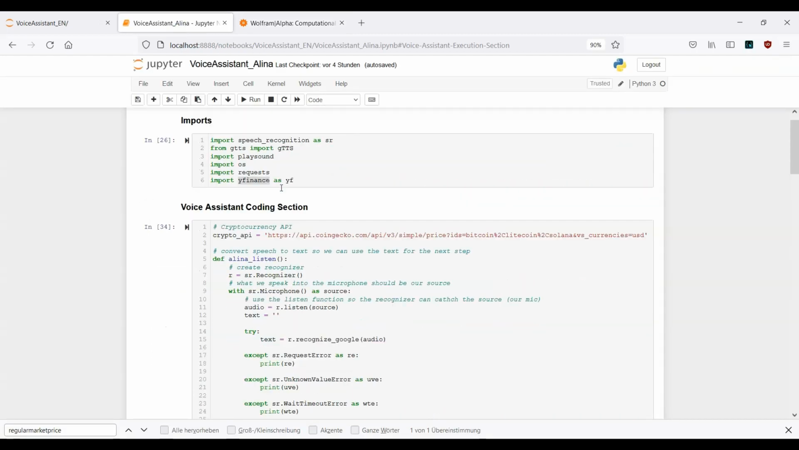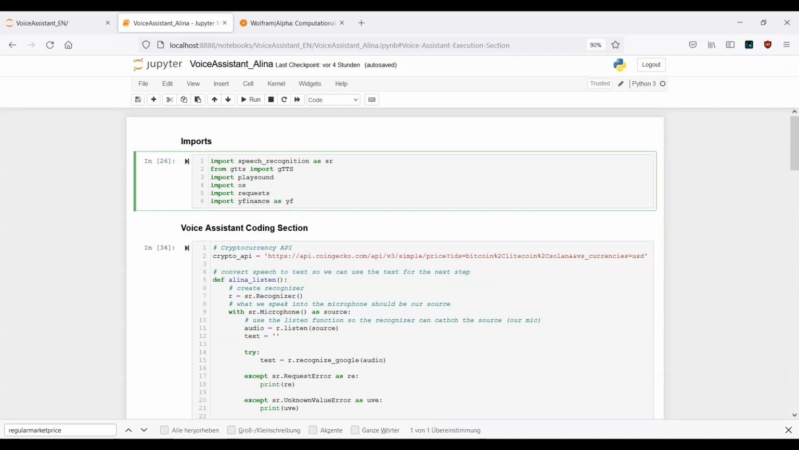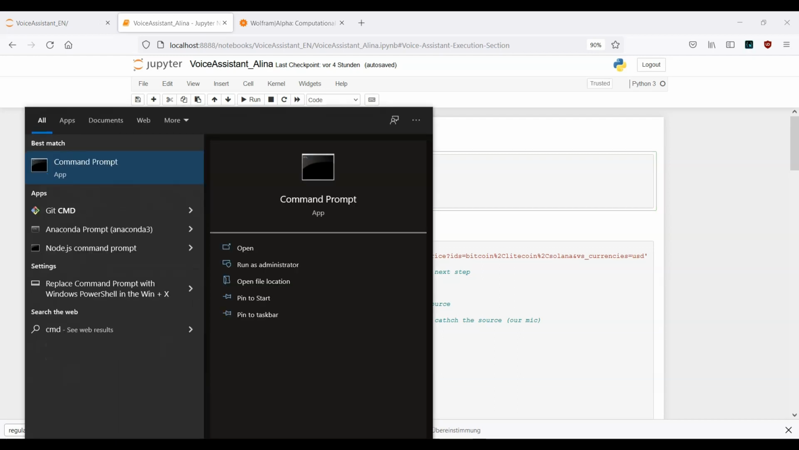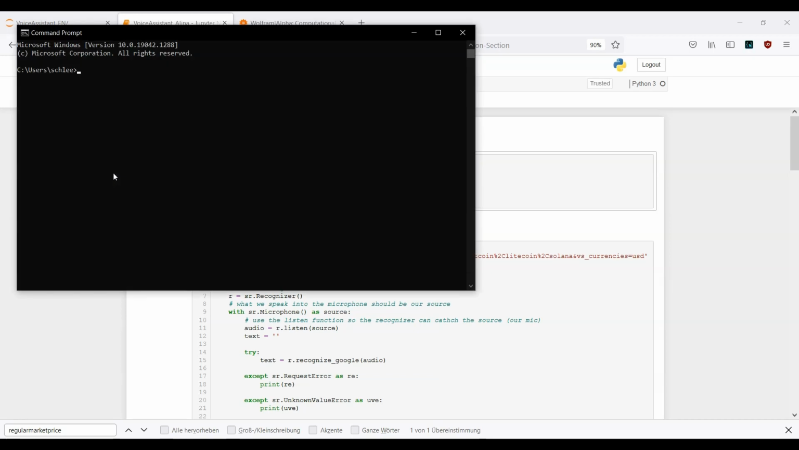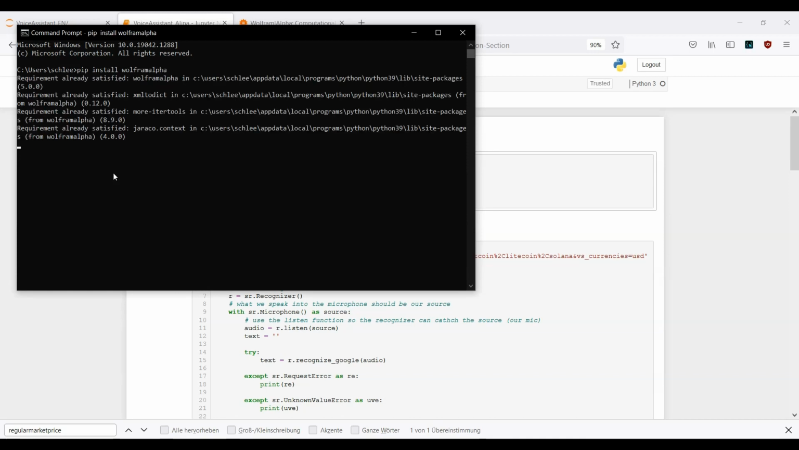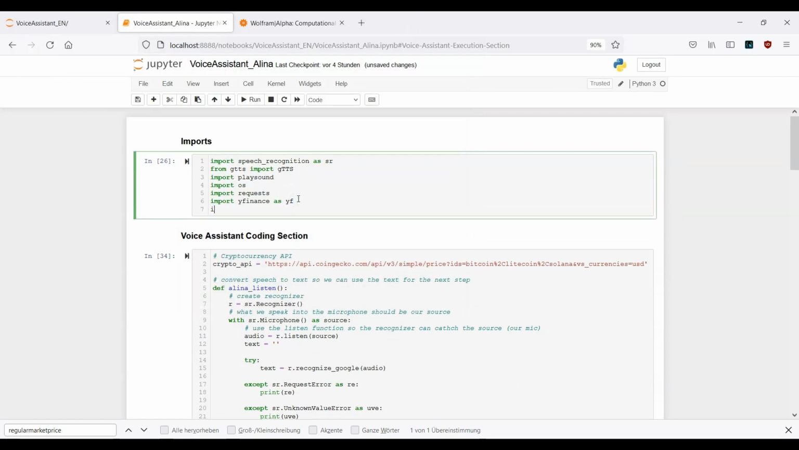And first of all, we need to go up and import the Wolfram Alpha package. But before you are able to do it, you need to install it on your command prompt or in the CMD. So let's go ahead and write down pip install wolframalpha. Make sure you have spelled it correctly, and I have already installed it on my device. But once you're done, you can go back to your notebook and then do the import. So import wolframalpha, run the cell, and now you should be good to go.